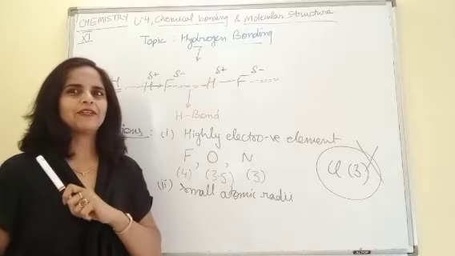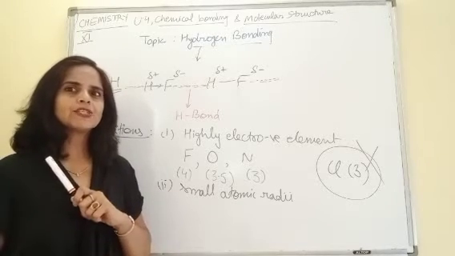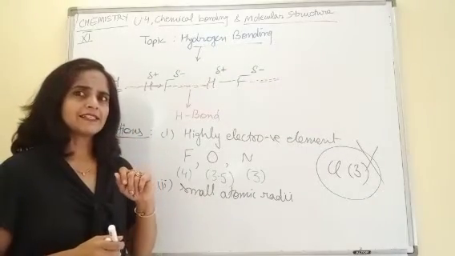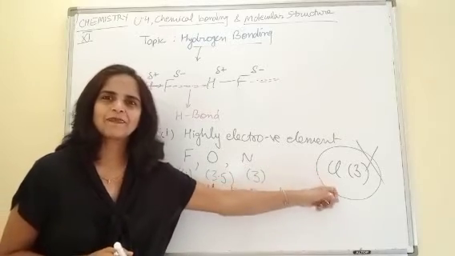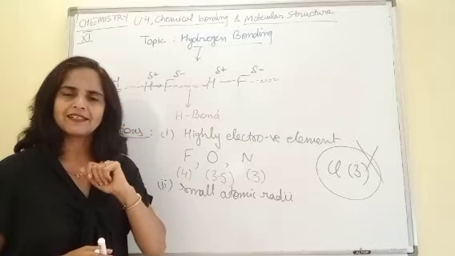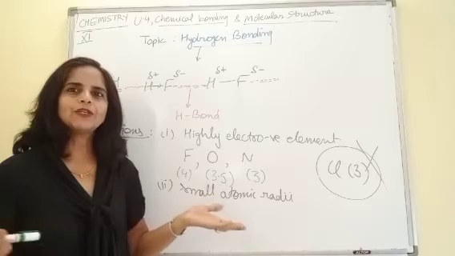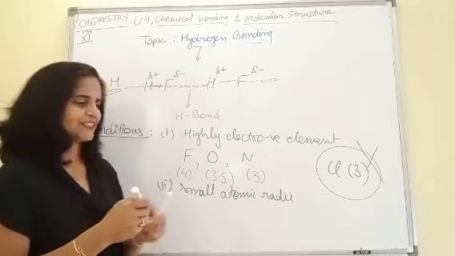Now quickly try to give me few examples where H bonds are formed. One I gave you, HF. Can I say HCl? No, now you know not. Why not? It's clear. So any example where hydrogen is forming a covalent bond with oxygen? The universal solvent. Yes, what is that universal solvent?